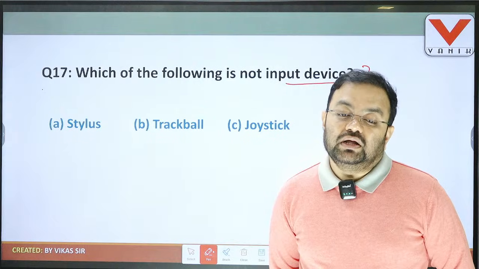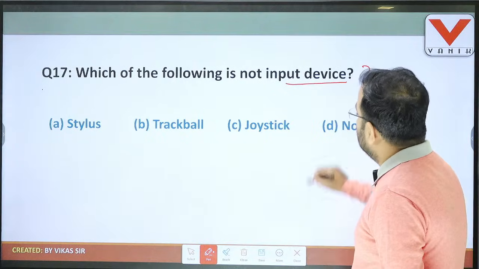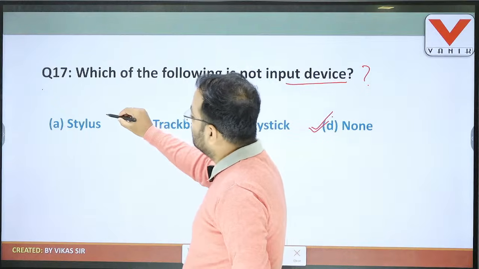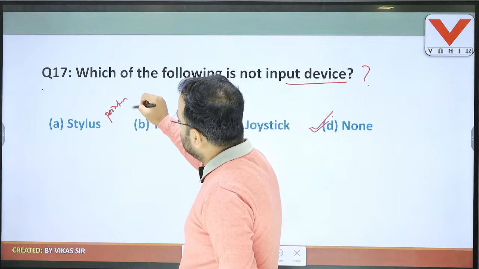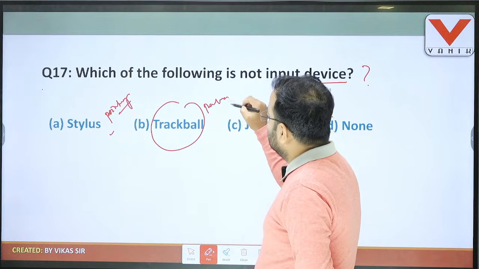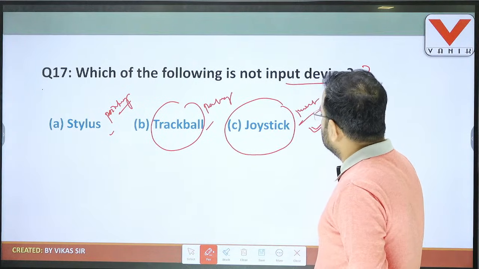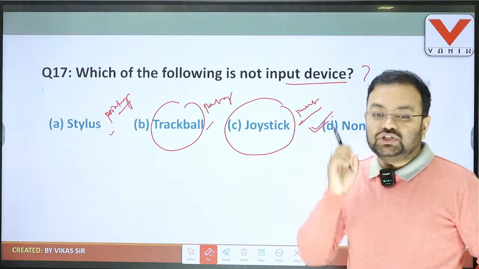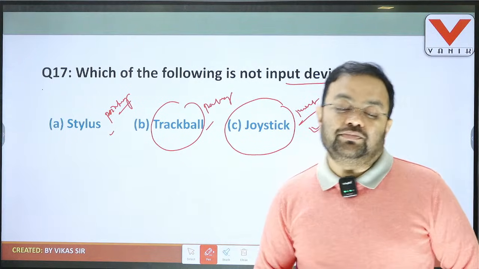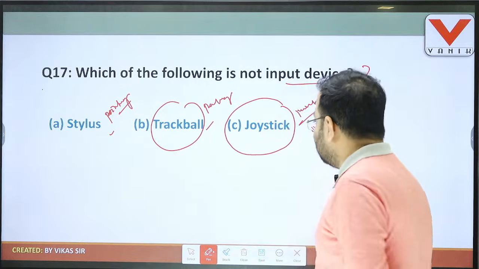Question number 17, students, I'm telling you the answer is D, none of these above. Why? Because stylus is an input device. It is nothing but a pointing device. Trackball is also a pointing device, so this is also an input device. Joystick is also a pointing device, so this is also an input device. As the question asks which is not an input device, the option is none of these above, because all are pointing devices. So question number 17, the answer is D.